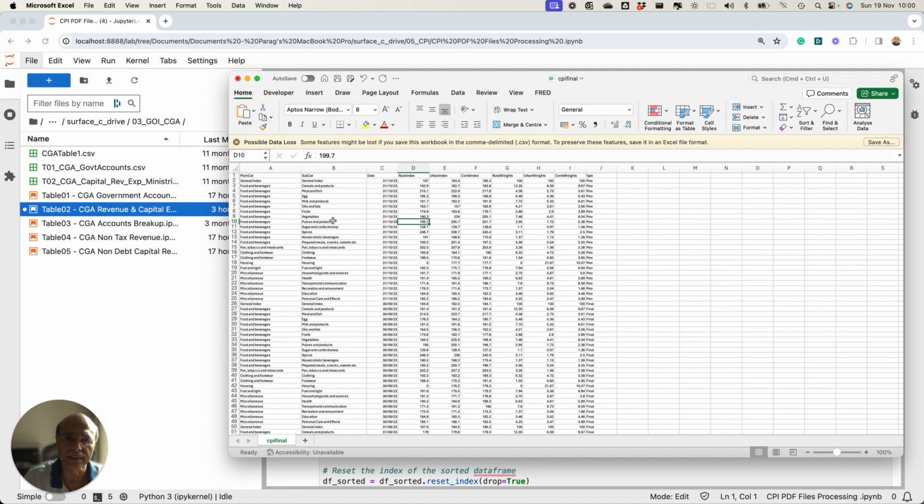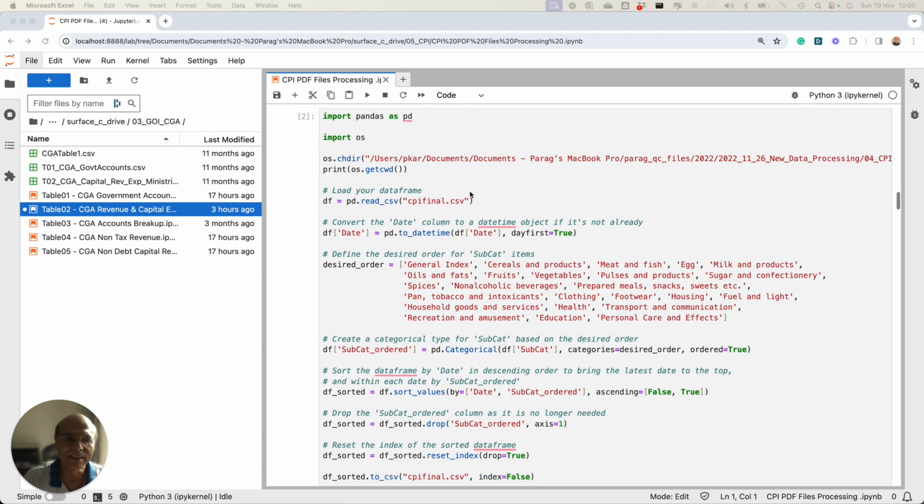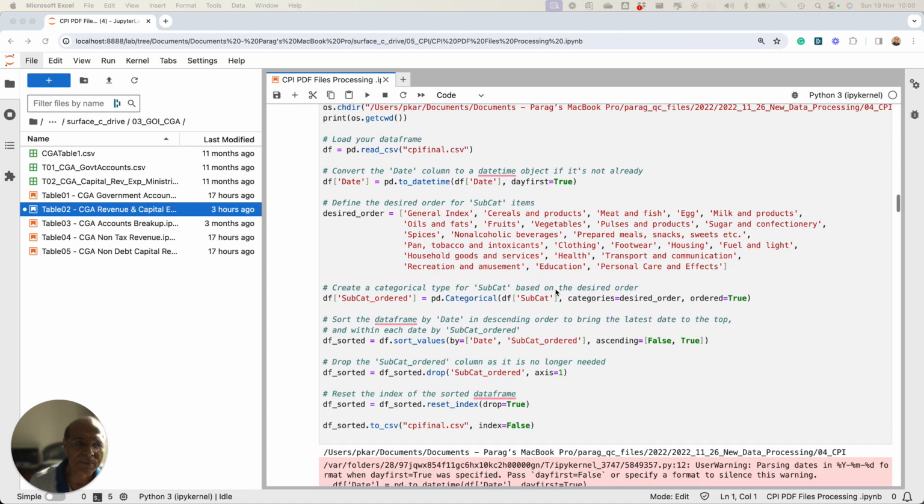I have to make this data in a particular format so that a sequence is followed: general index, serial products. Because if I don't follow a particular sequence, then I will not be able to do the calculations later. It will become very complex. So what I have done is I have used a module which is the desired order. I have laid out the data in a particular desired order, and I'm opening this file and sorting it in this desired order.